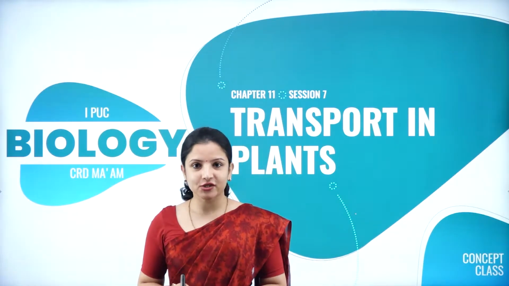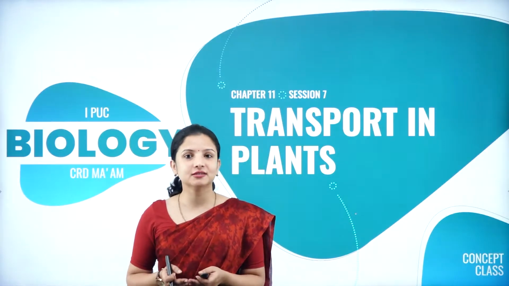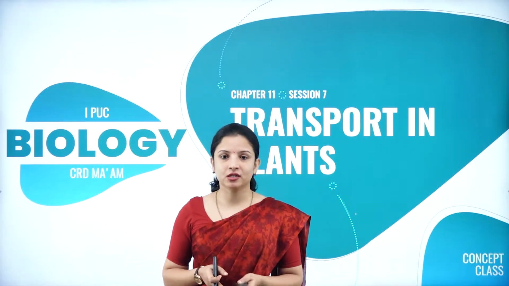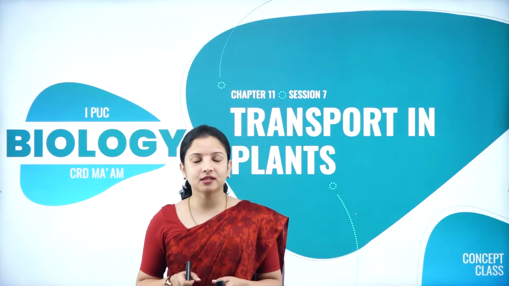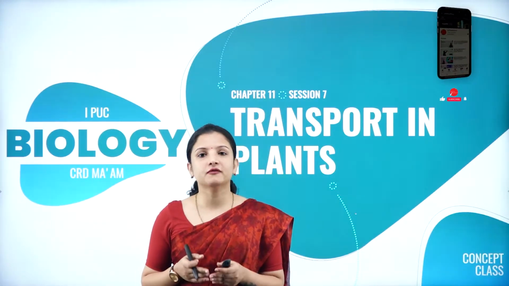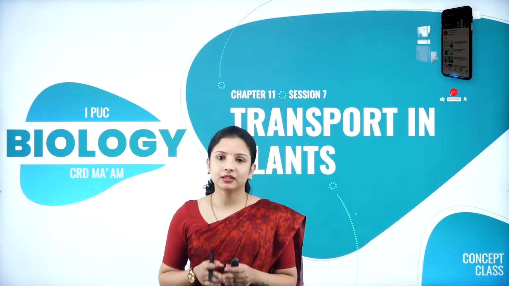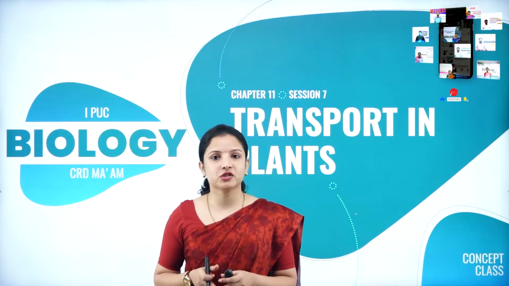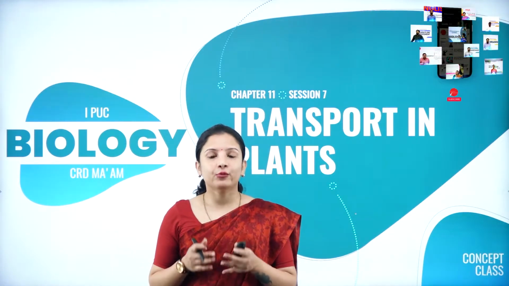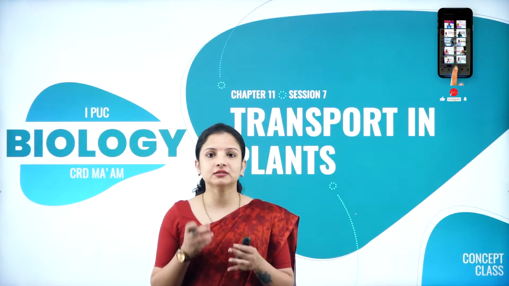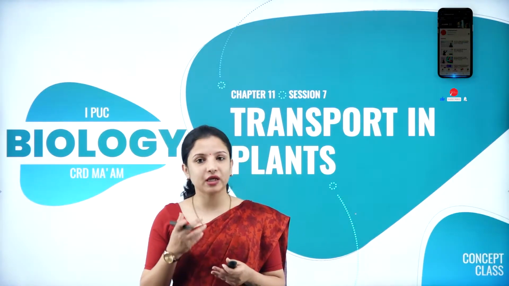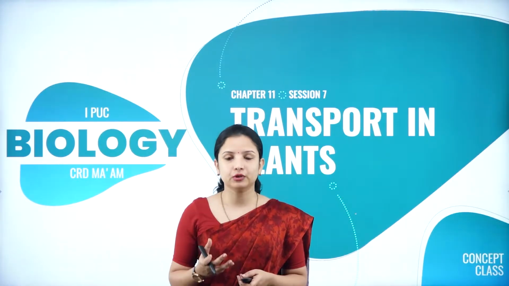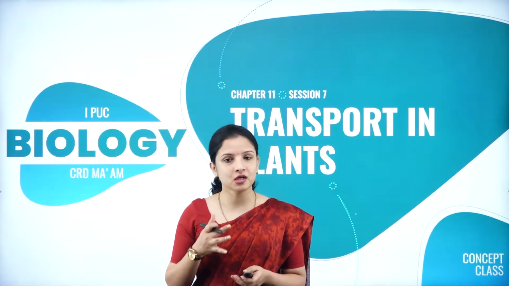In the previous session of this chapter, we had discussed transpiration. Transpiration is nothing but the loss of water in the form of vapor from the green parts of the plants, especially the leaves. Whenever transpiration occurs, a pressure gradient is created which helps the roots to absorb water from the soil.